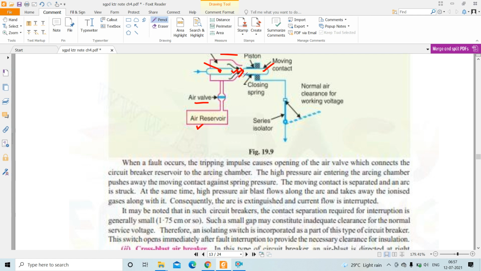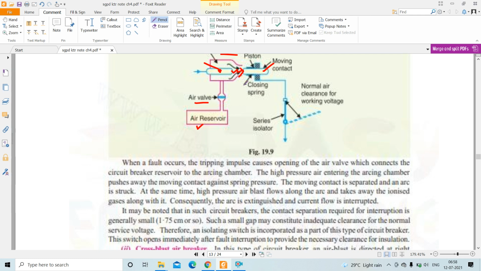So whatever clearance is created when the arc is extinguished is insufficient. When the fixed contact and moving contact are separated for interruption, a small gap is created for interruption of the flow of current. This small gap sometimes constitutes inadequate clearance for normal service voltage.